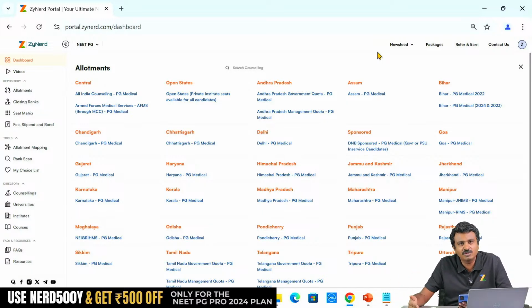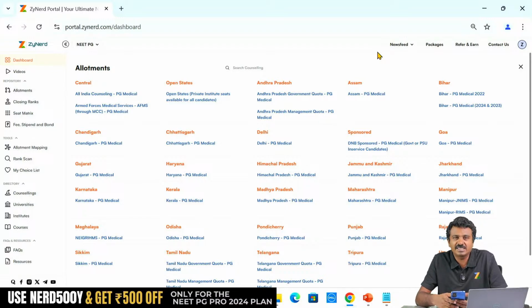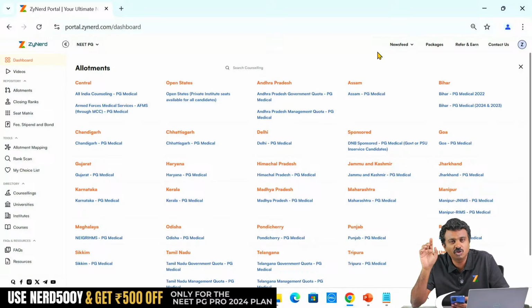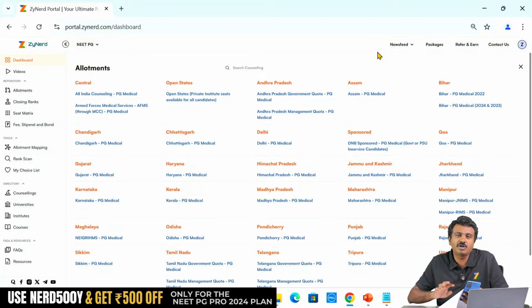If I take an AAQ seat, we assume that in AAQ round 3 also you are holding that seat. Then you would have joined an AAQ round 3 seat. That is your status. You cannot participate in state round 3 because you cannot resign your AAQ round 2 seat, and even if you somehow resign, that is against the rule. Even if you get the certificates and try to do something against the rule and join state round 3, Tamil Nadu may not allot. You will have to wait for notification on that. Last year there was a clear direction from the court that they should not allot, but they have not put it up in the prospectus. Tamil Nadu may not allot AAQ round 3 joined candidates. An AAQ round 2 seat taken into All India round 3 and not upgraded will be an AAQ round 3 joined seat immediately. Once the results are out, you cannot resign at all.